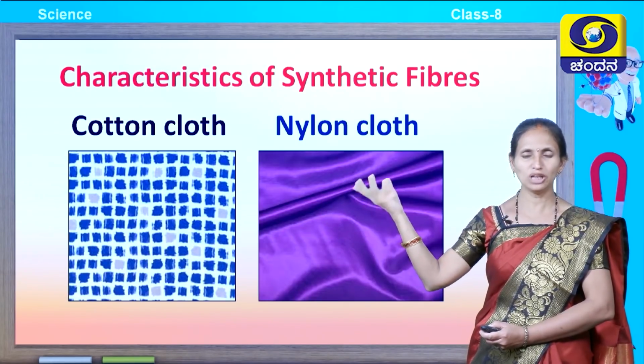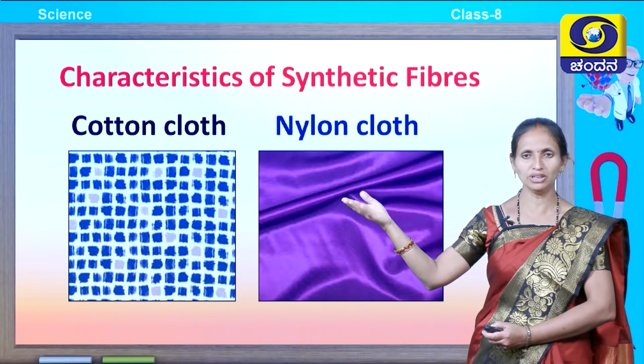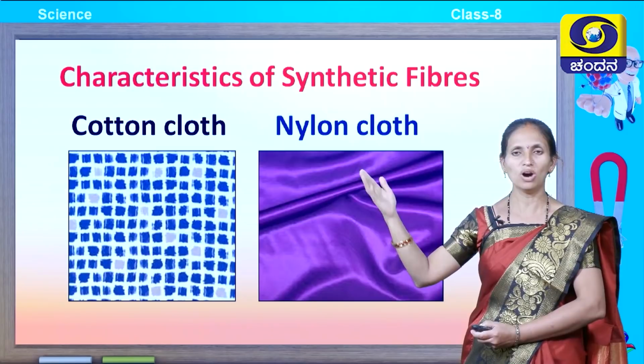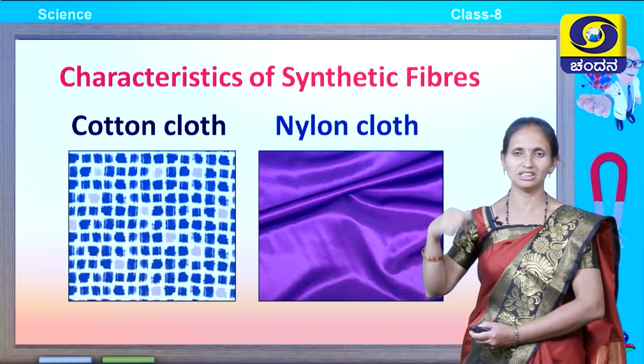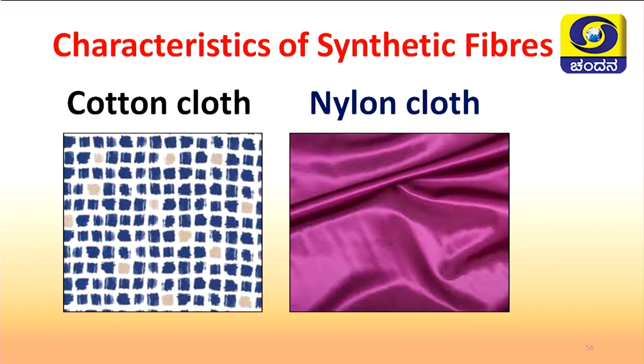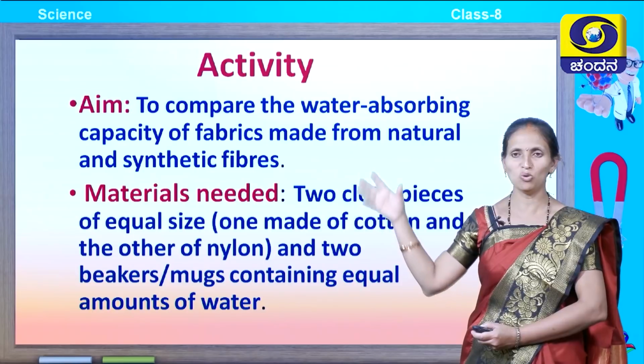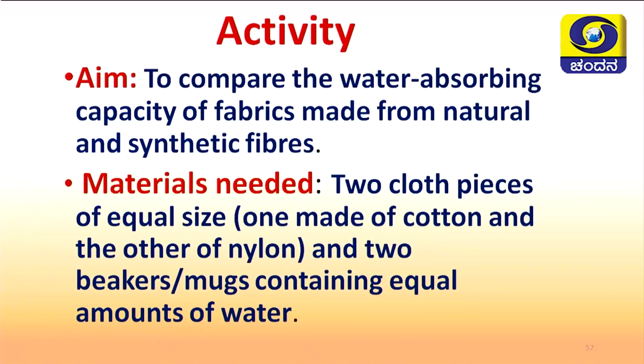So, here two types of fibers we have taken. One is the natural fiber, the other one is the synthetic fiber. Let us check the characteristics of synthetic fiber by conducting a small activity. So, children, take a square piece of cotton cloth, and take a square piece of nylon cloth. So, what is the activity? What is the aim of this activity? What are the materials required for this activity, and what are the observation and conclusion we get by conducting this activity? Let us see.